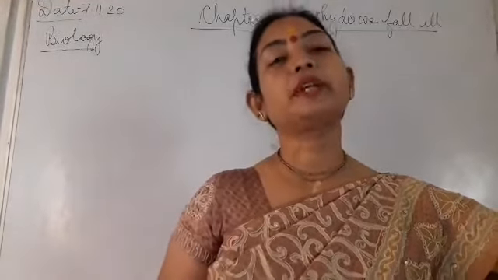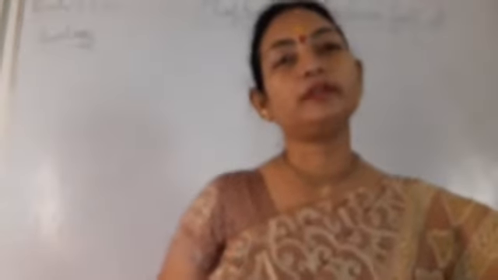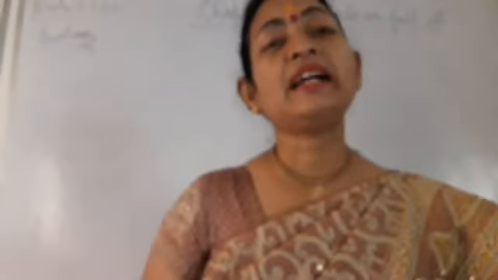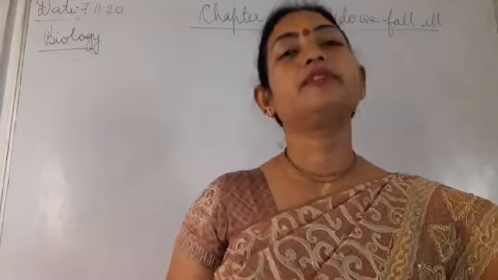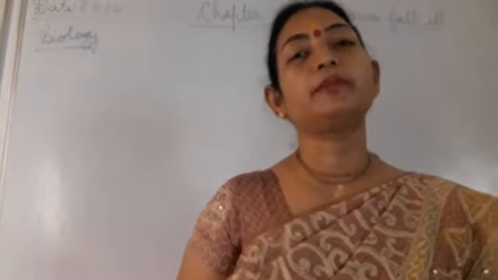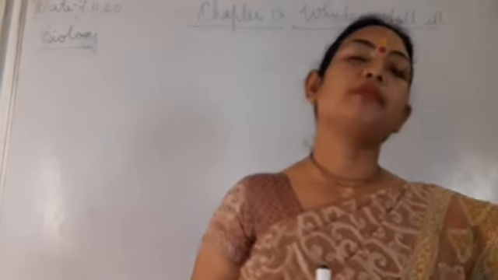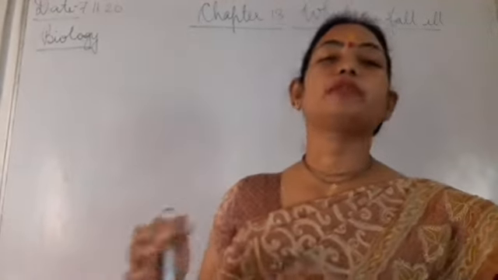Okay. So today let us start chapter 13, that is, why do we fall ill. Now, as you all know, living organisms only fall ill. Non-living organisms do not fall ill. Living organisms fall ill because their body is made up of different types of cells. And as you all know, this cell forms the tissue and tissue forms the organ.